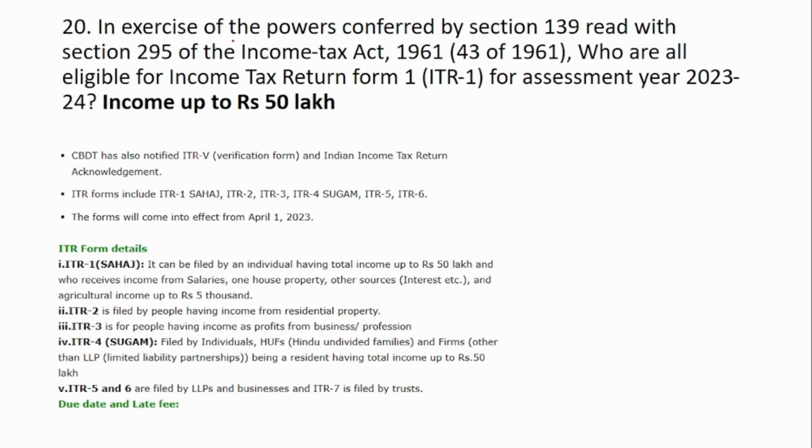20th question is that in exercise of the powers conferred by section 139 read with section 295 of the Income Tax Act 1961, who are eligible for income tax return Form 1 for assessment year 2023-24? So here, income up to 50 lakhs is eligible for filing in ITR 1, that is Sahaj.